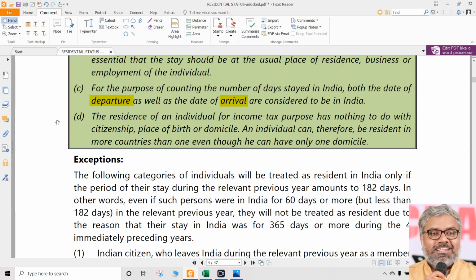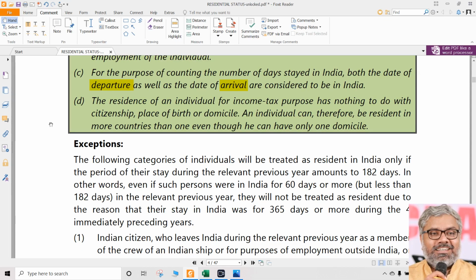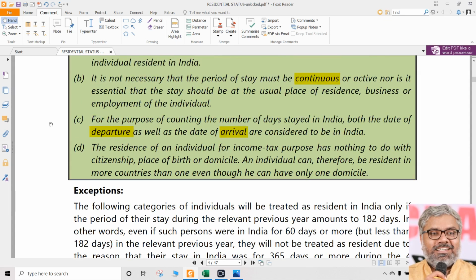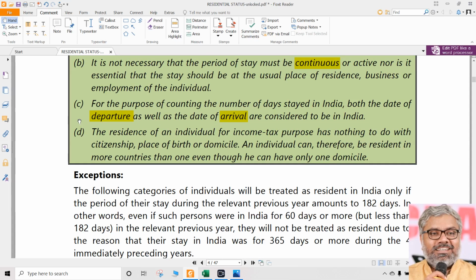Before that, did they really come to immigration straight from the flight or not? A lot of people will be there, practically, knowing how travel happens internationally. Not necessarily that by the time a person lands in the airport and goes to the immigration, the time period is negligible. Sometimes there are instances, this could be days also. We don't have to go into all those things. It's a simple point. As far as the Income Tax Act is concerned, what should we focus on? Should the date of arrival and the date of departure be considered? Answer is yes, they should be considered also as if they are in India.